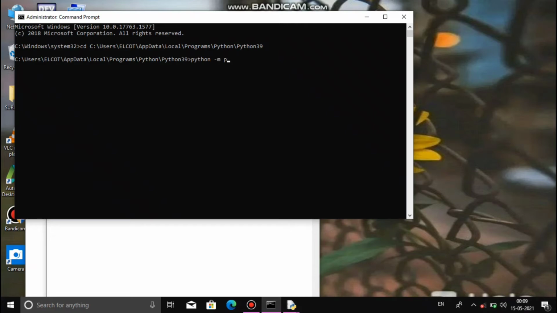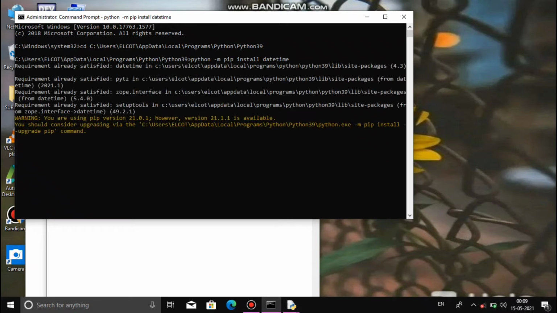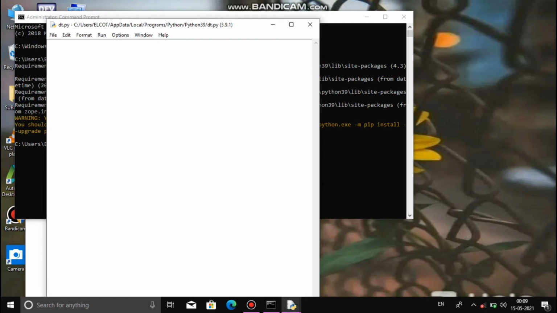Here type python -m pip install datetime, enter. Okay, here: requirement already satisfied. Satisfied means I already installed the module. There is no issue. Now here write any basic example of the datetime module.